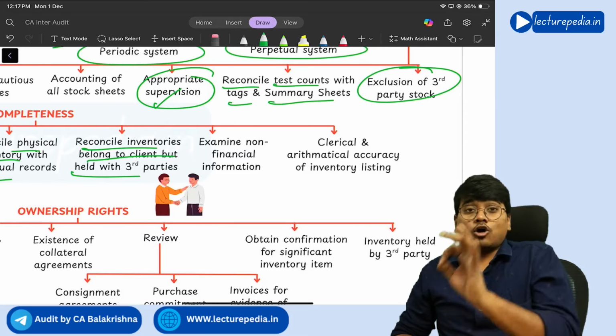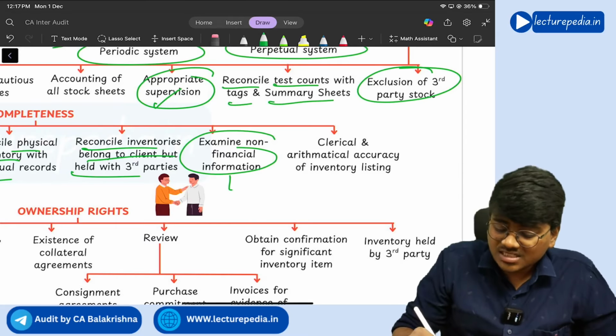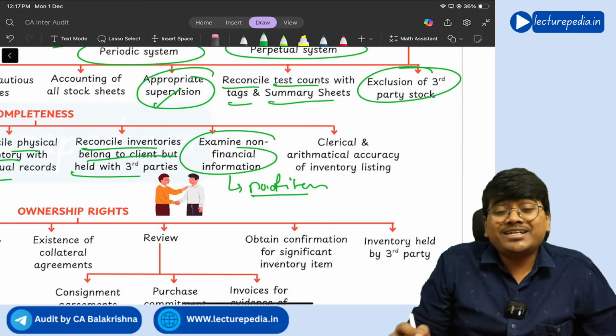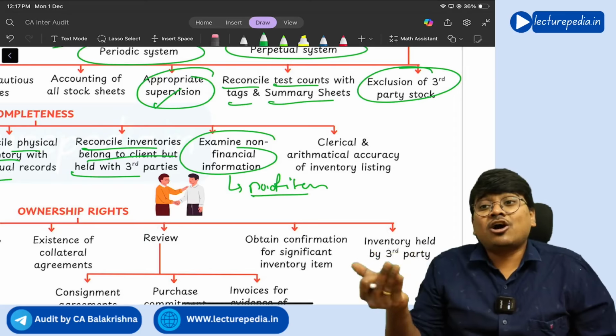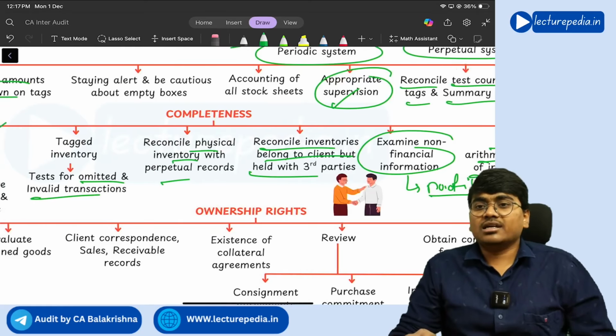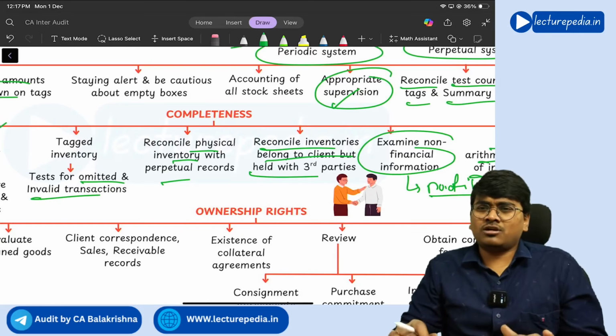Next, examine non-financial information. Here non-financial information means number of items of inventory, quantity of inventory, all this is non-financial item, right? Next, clerical and arithmetical accuracy of inventory listing. All these things you will cover under completeness assertion of inventory.